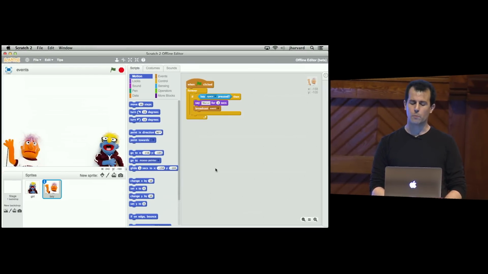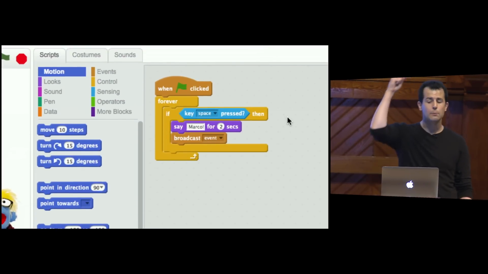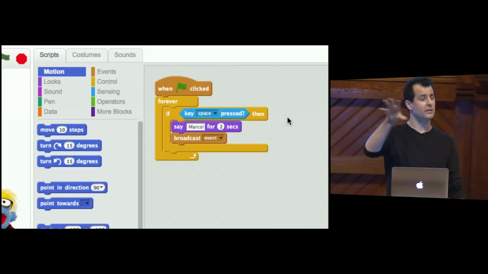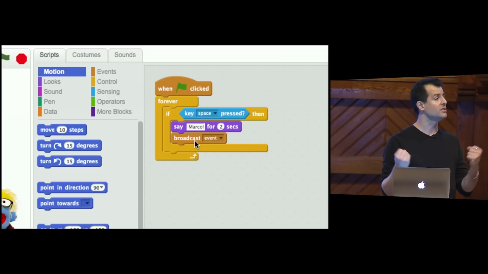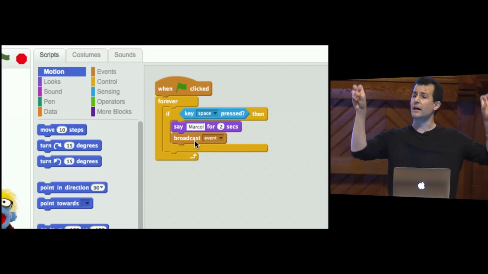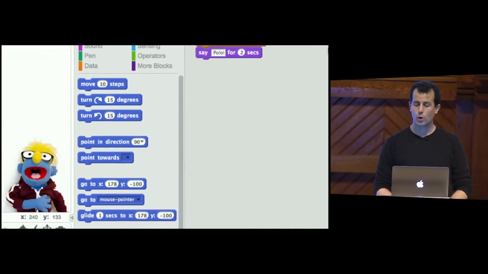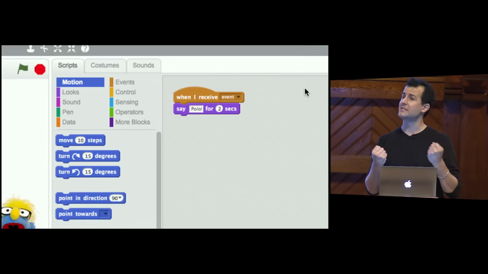If I now click on the orange Muppet, his program does this. Forever, if the keyboard spacebar is pressed, he is going to say Marco for 2 seconds on the screen, but he's also going to use this fancier block known as broadcast. He's going to broadcast, quote unquote, event. Meanwhile, the blue guy, recall, is listening for, quote unquote, event. So somehow now we can have two sprites interacting.